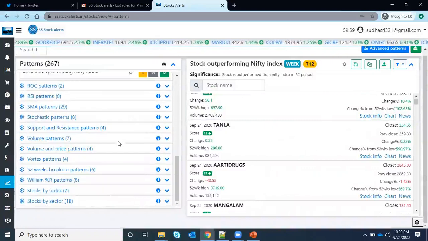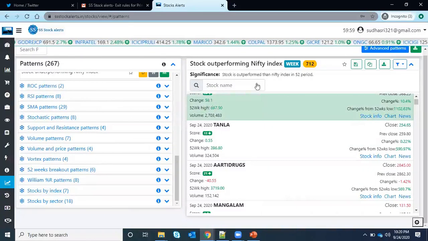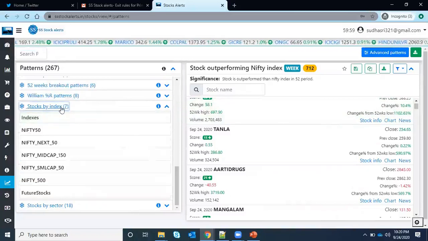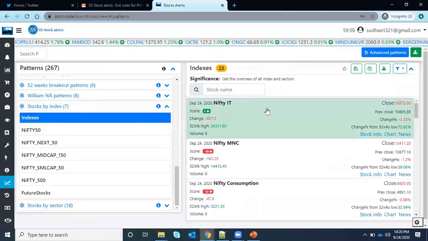And the best thing I want to tell you is, I want to see what sector is in good shape, like what sector is performing. So go to sector by index, just click on index. Okay, so you will see what is the sector and what is the score, how it is performing today. So the Nifty IT has given 72% from its low, and it has a score 5, and this down arrow means yesterday it was a good score, but today it is reduced. So that is this one.